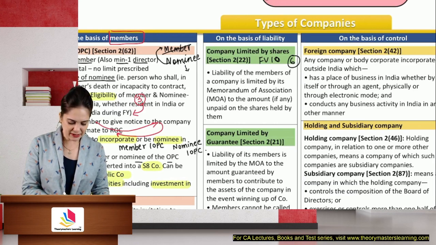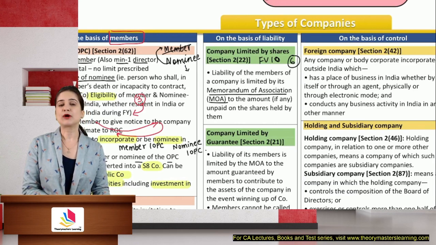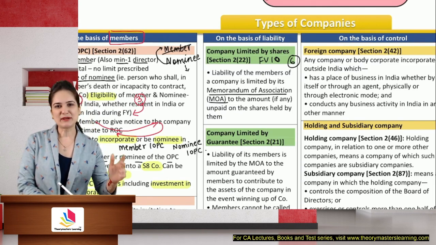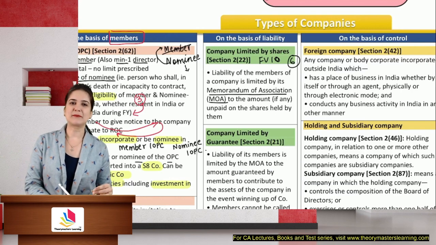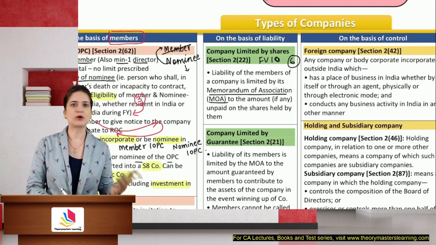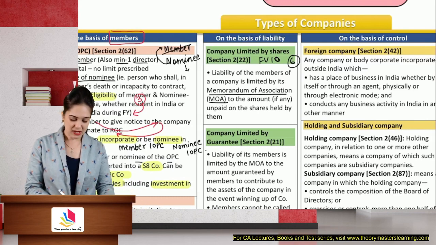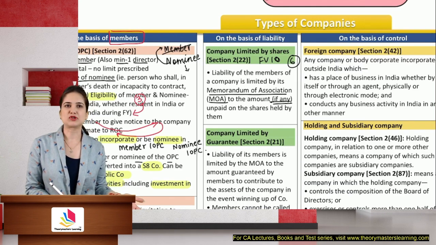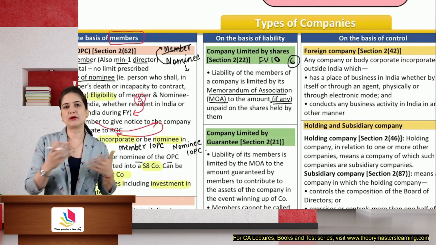So here the liability is limited by the memorandum. Why is memorandum written over here? Because one of the clauses of memorandum is liability clause. There you will have to mention whether the company's liability is limited. If yes, whether it is limited by shares or guarantee, or is it unlimited liability company. So it is limited by memorandum to the amount, if any is written, because it is not always possible that you will have some amount unpaid.